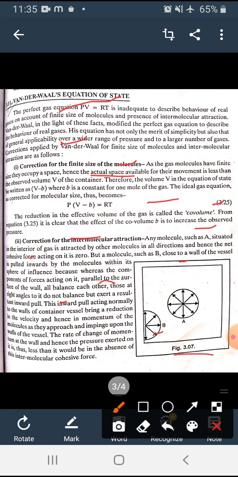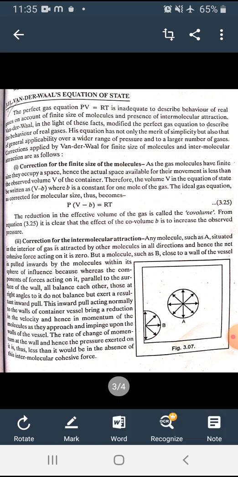This inward pull, acting normally to the walls of the container, brings a reduction in the velocity and so the momentum of the molecules as they approach and impinge upon the wall of the vessel. The rate of change of momentum at the wall, and hence the pressure exerted on it, is so less than it would be in the absence of the intermolecular force.